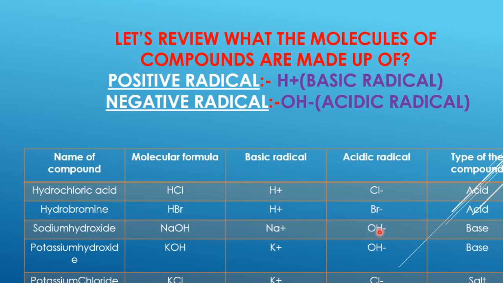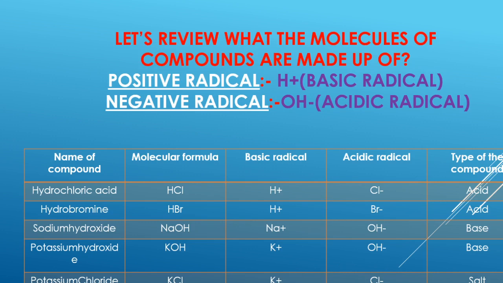Okay, OH- is an acidic radical, and we had learned the definition of a base just now. That is, the substances which give OH- ions as an acidic radical have been termed bases. But if the question arises that there is a substance which doesn't consist of this H+ ion and this OH- ion, then what can we call them? So let's see an example based on it.